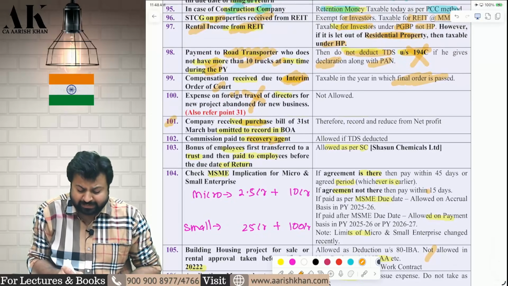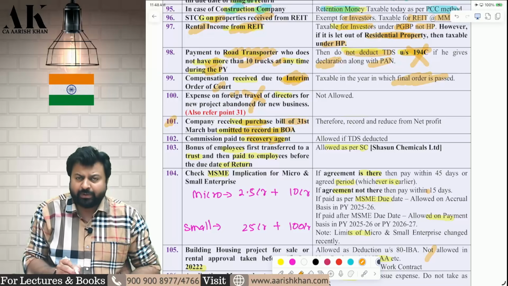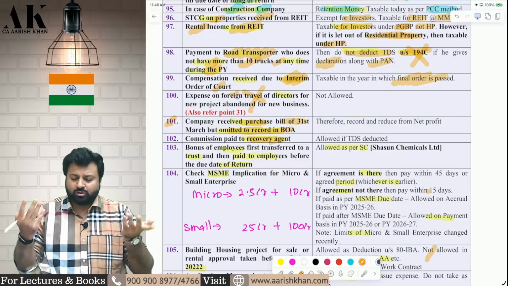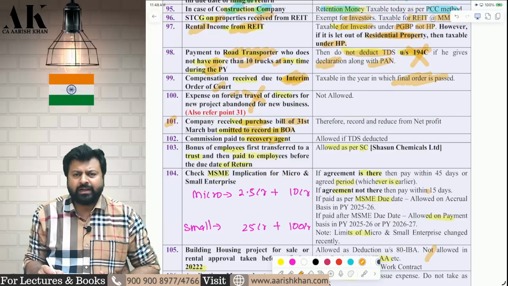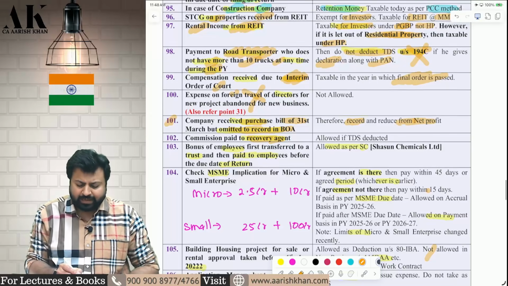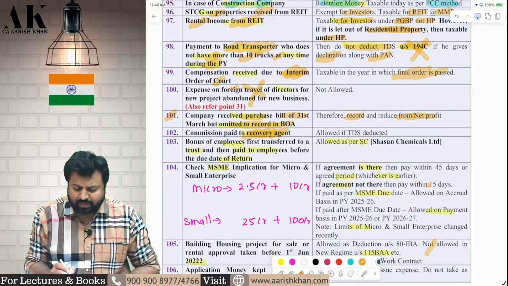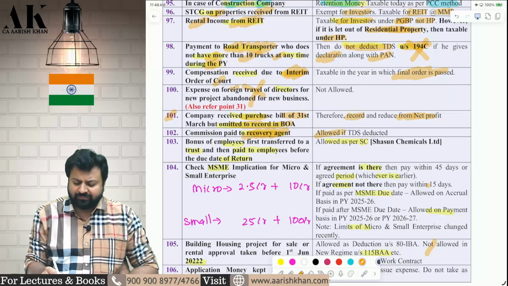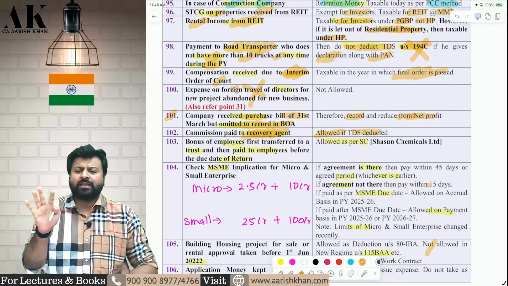101. The company received a purchase bill of 31st March, which they omitted to record. So they purchased some goods of 10-20 lakh rupees, which they failed to record. So now record it, there is no great deal in that. How to record? Reduce from PGBP. That's it. Next one, you are making some payment of commission to the recovery agent. It is allowed if TDS is deducted. If TDS is not deducted, then it is not allowed.